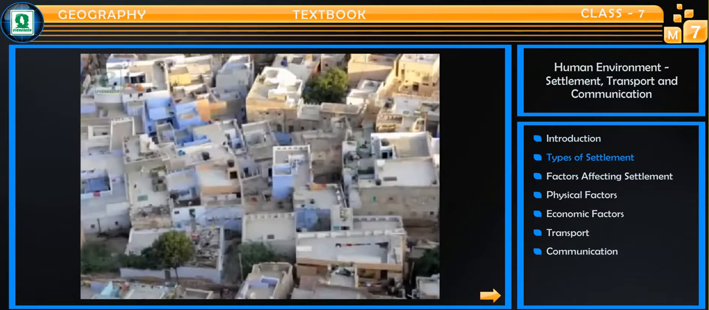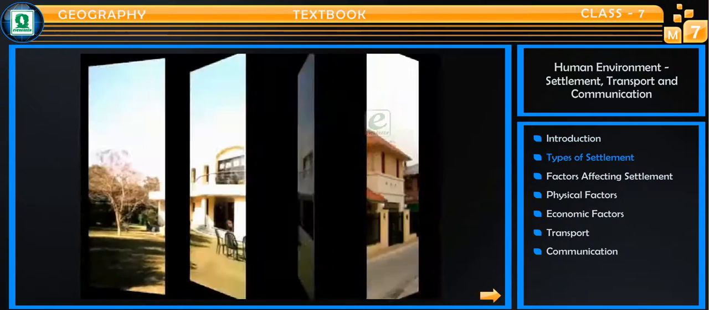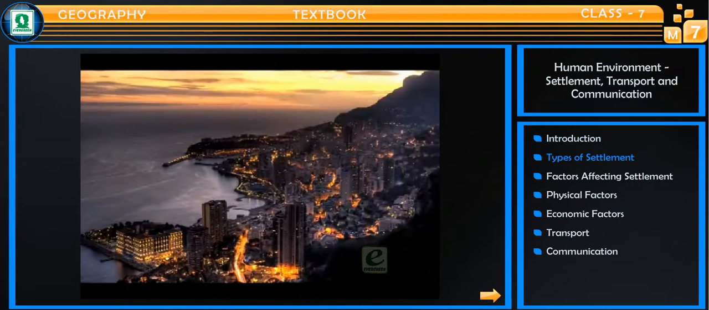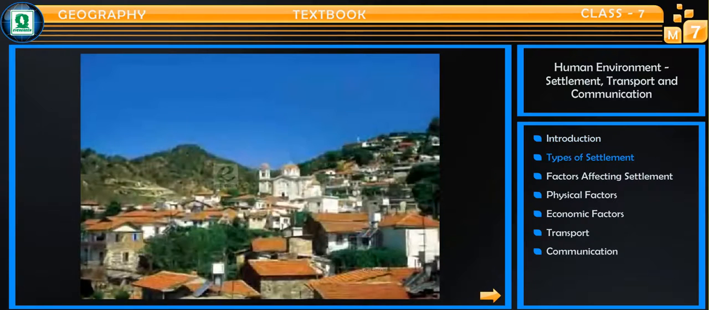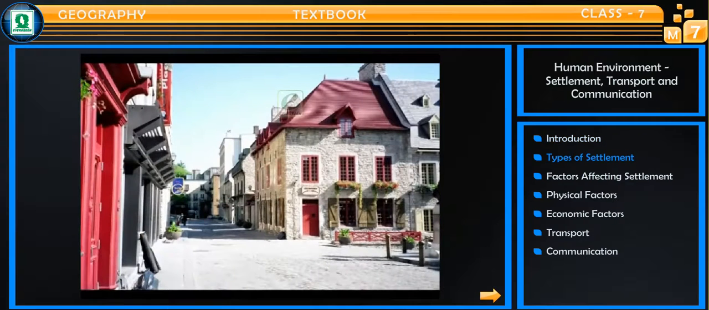On the other side, today more and more settlements are permanent settlements. People build their houses according to their choice to live in. Now you must be able to understand the kind of settlement in which you are living.